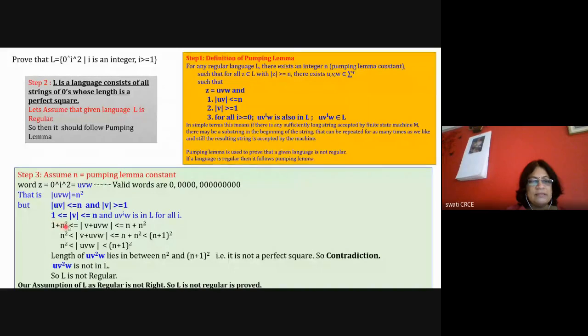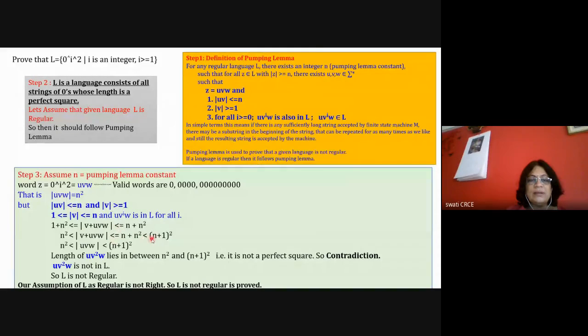1 plus n square is less than or equal to the magnitude of V plus UVW, which is equal to n plus n square. So I'm rewriting it by using the first equation. Then I want to remove this equal to sign. If I remove this one, it will become less than, whereas with 1 it was equal to. So I can rewrite this as n square is less than the magnitude of V plus UVW, which is less than or equal to n plus n square.